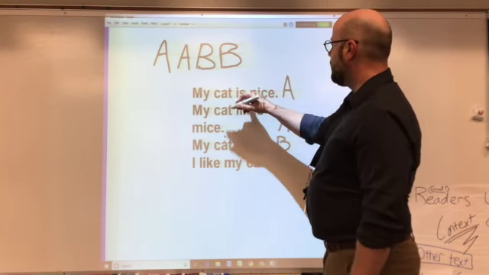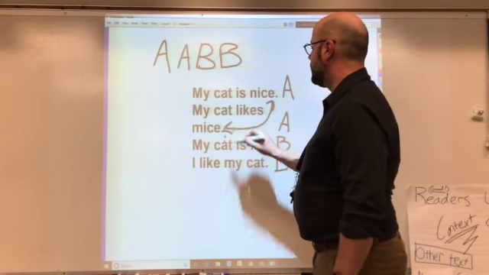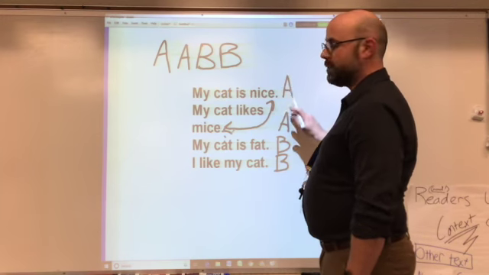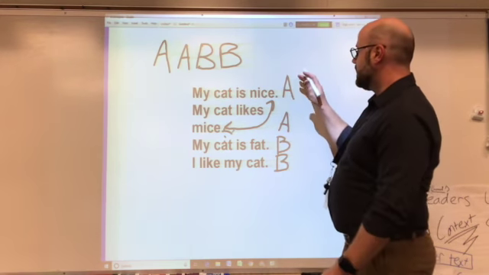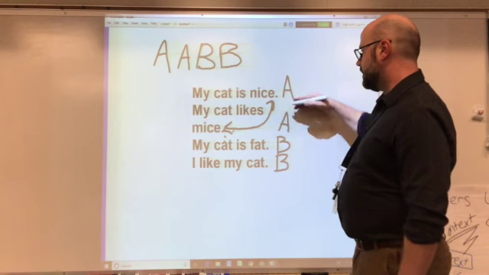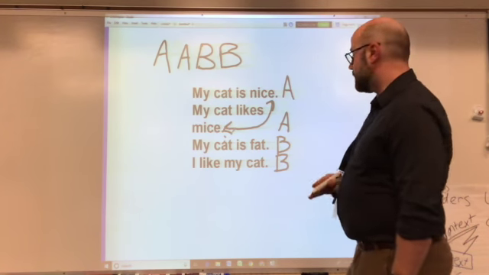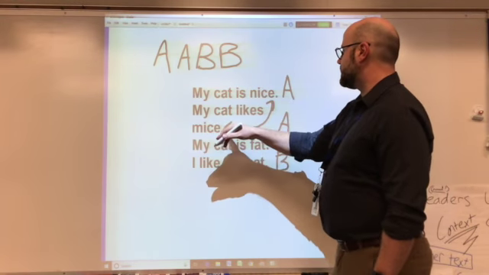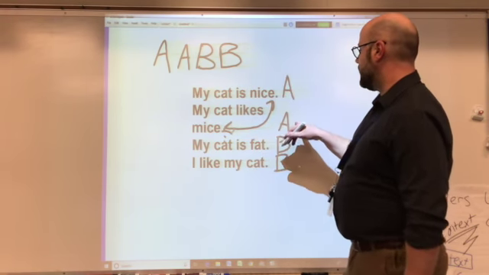My cat is nice. A. My cat likes mice. Mice and nice both have the same end rhyme. So they're both getting A right here. And when you're doing it with a poem, you write A or B outside of the line on the side here. Okay, so my cat is nice. My cat likes mice. Same end rhyme. They both get an A outside.